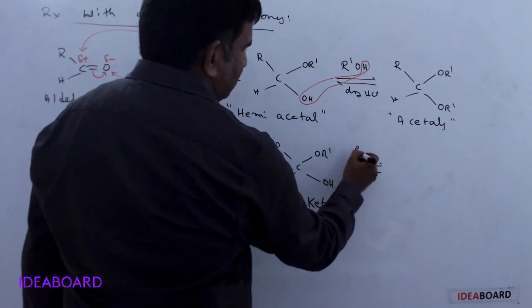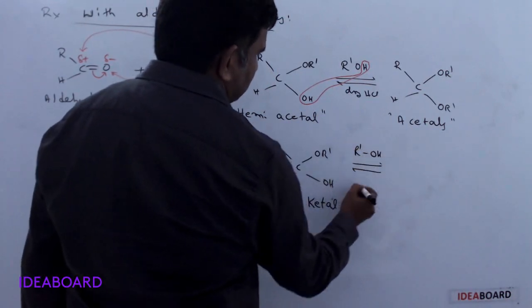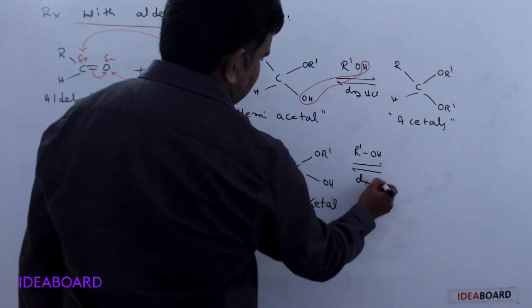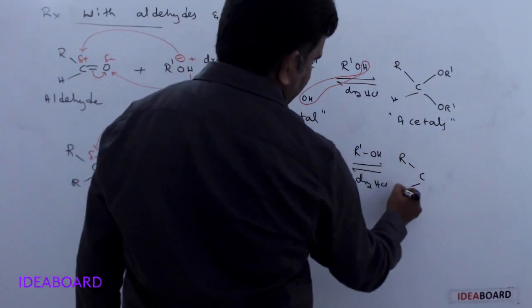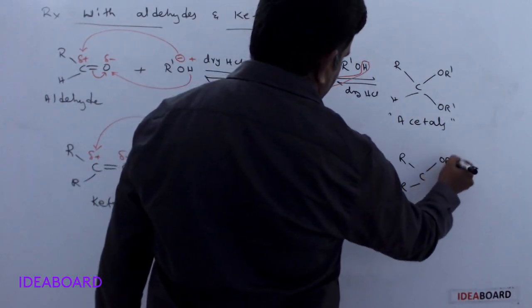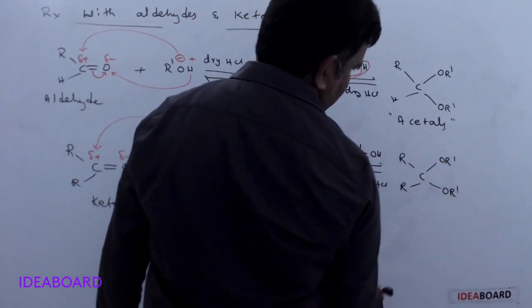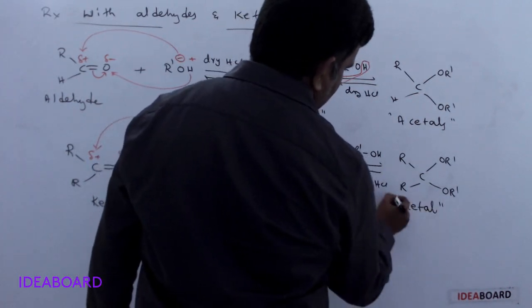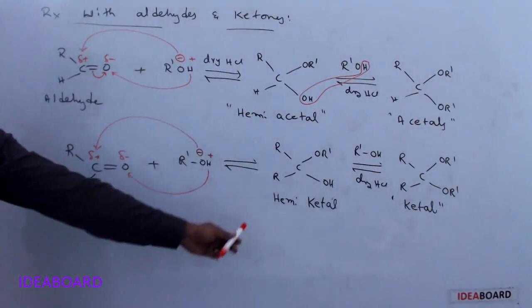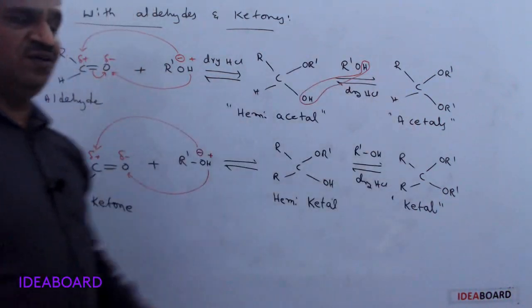If it reacts again with R dash OH and dry HCl gas, the same reaction occurs to give R, OR dash and OR dash. This is called a ketal. So first it forms hemiketal, next it forms ketal.